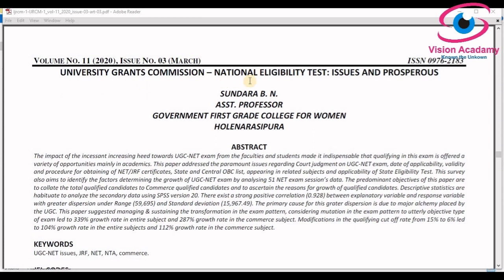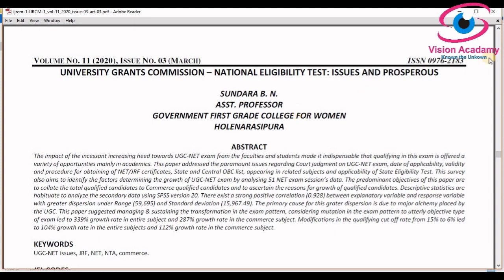So here is an article published in an international journal on a topic that I would like to stress. I selected the topic University Grants Commission National Eligibility Test, in which I am going to address issues and prosperous. As I showed you, in June 1993 the total qualified candidates were 1,475, and in July 2018 the total qualified candidates crossed 60,000. I showed you that whenever major changes were made by UGC, the total qualified candidates increased or decreased.